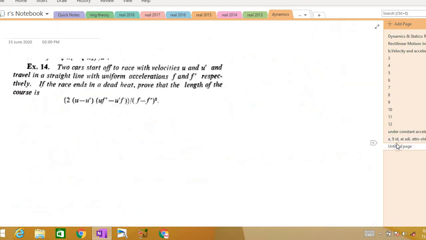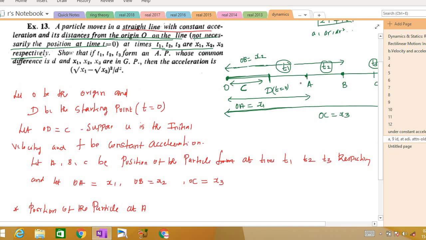Now what will be the position of the particle here? We need to start from here. So if the particle starts from here, the position will be ut plus, okay, let me write it down, and then I'll make it clear.